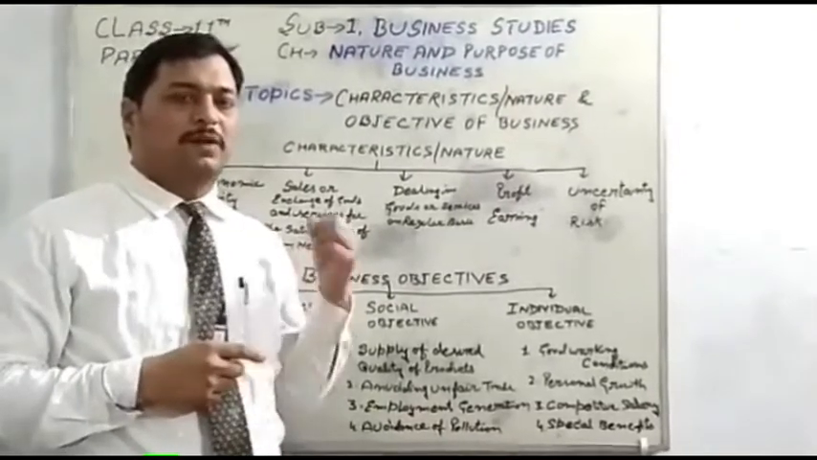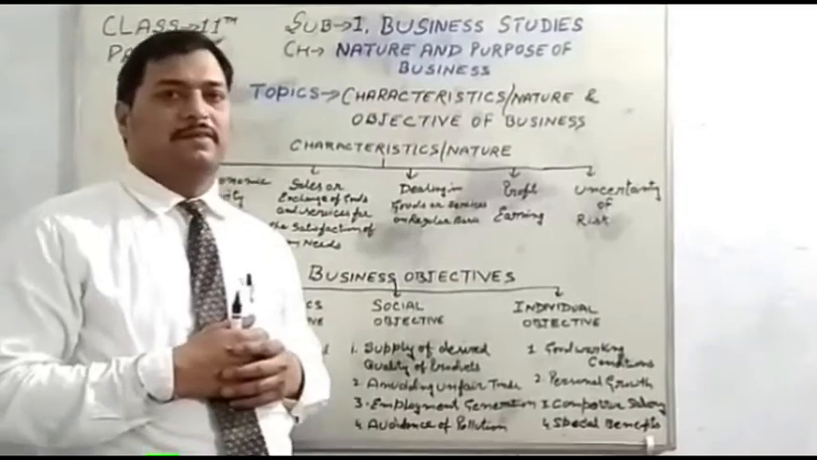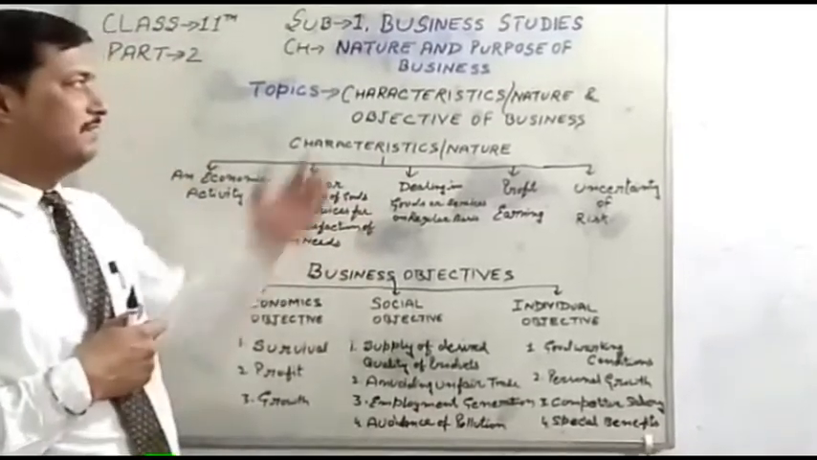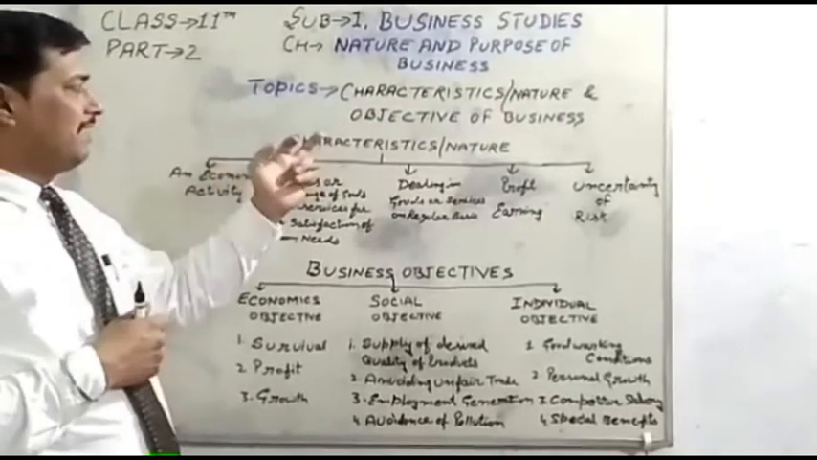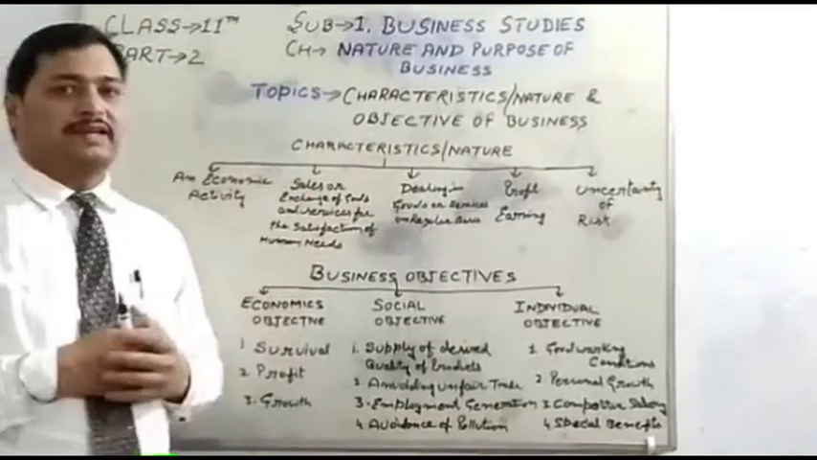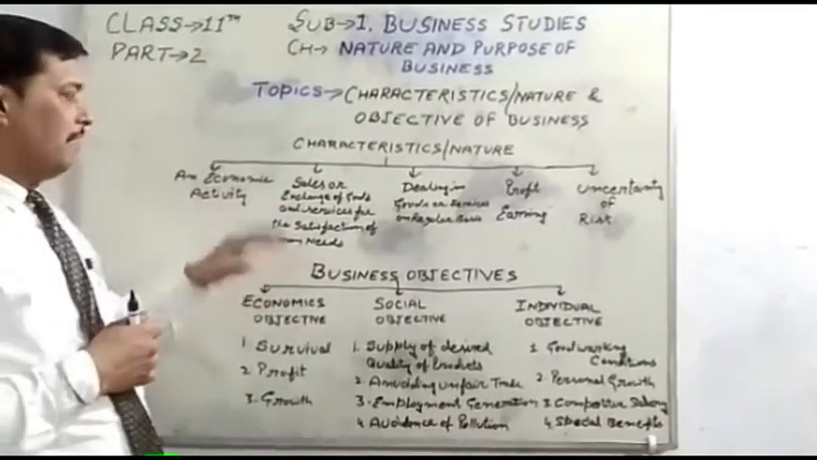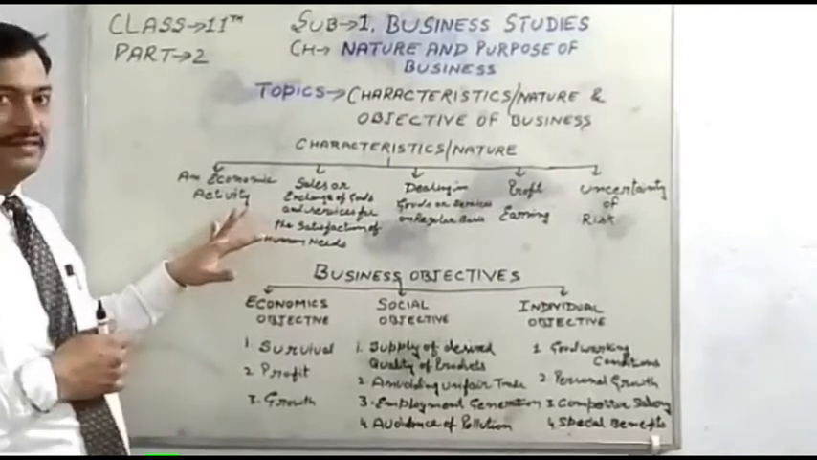After the first part of business studies, this is the second part. Same chapter, nature and purpose of business. The topic in this class is the characteristics, nature and objectives of business. I have categorized five types of natures of business.